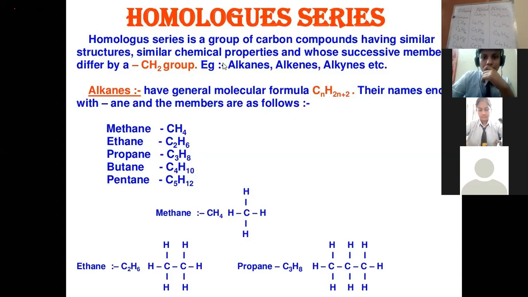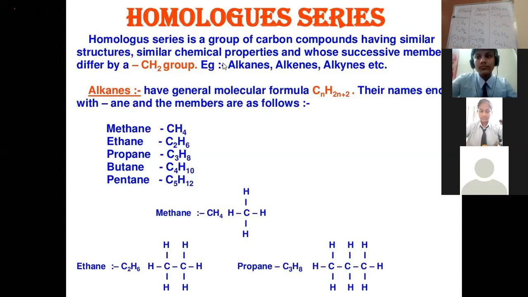For example, if I try to find the difference between C4 and C3, 4 minus 3 is 1 carbon, and here 10 minus 8 is H2. So the difference between these two is CH2.